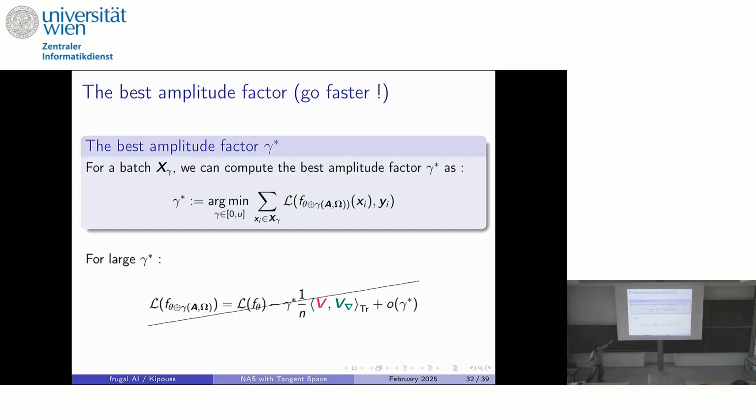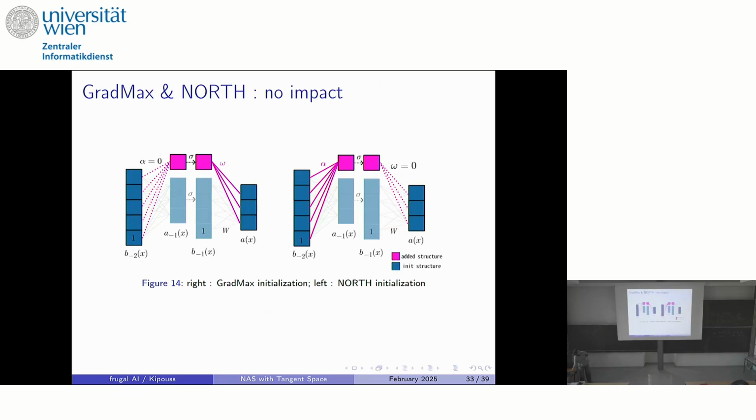But you will not have this first order approximation setting because gamma is supposed to be greater than 1. Just a remark that for the two other methods, you cannot really perform that just because as they multiply one part of their new neuron to 0, whatever your amplitude factor is, you will not see any impact on the loss.